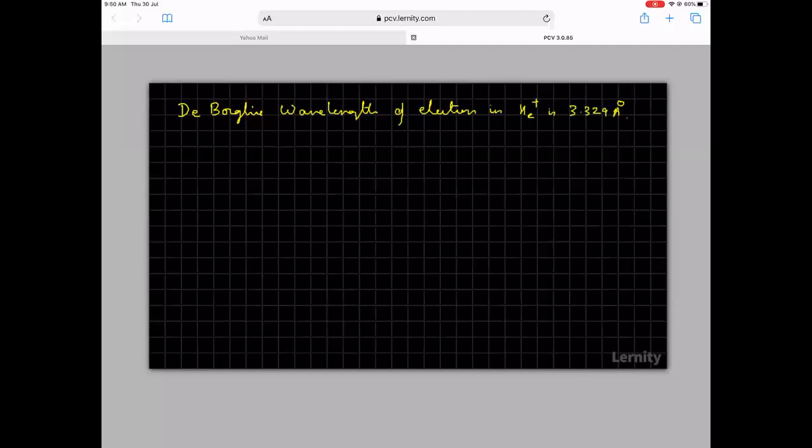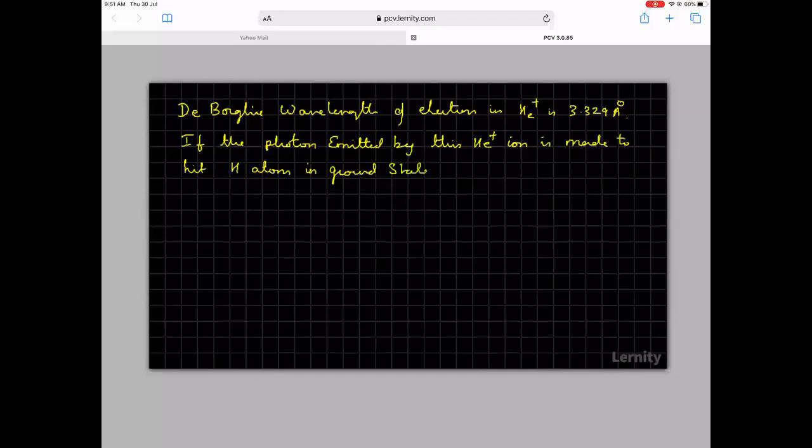Then if the photon emitted by this He plus ion is made to hit a hydrogen atom in the ground state, what is the wavelength of the photoelectron? Okay, so many options are there.